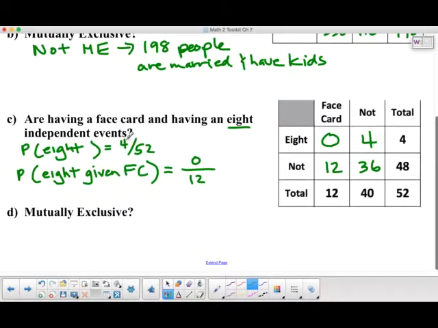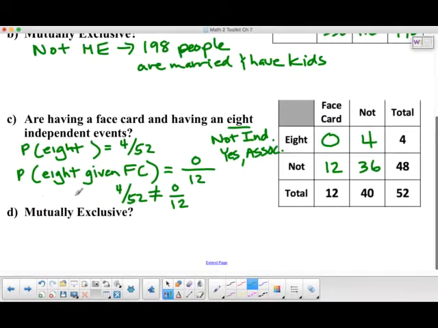So clearly, these two are not the same. 4 out of 52 does not equal 0 out of 12. Those are two totally different chances here. So we are going to say that these are not independent events. The reason why is as soon as we know it's a face card, it changes the chance of being an 8. Likewise, if they're not independent, we would say yes, they are associated.